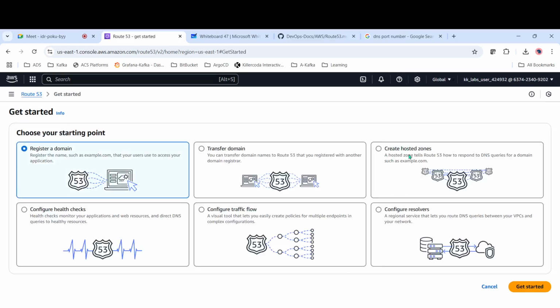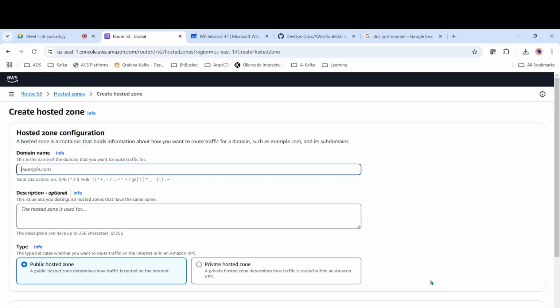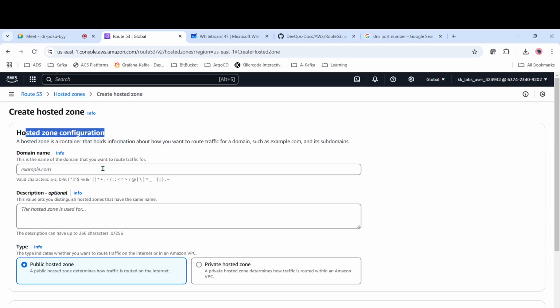So we have talked about hosted zones, right? Hosted zones are like a container. It will tell how the traffic should be routed between different domains. Just create this hosted zone, get started. So for example, hosted zone configuration. Let's try to create one hosted zone.